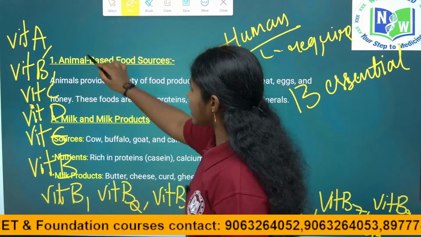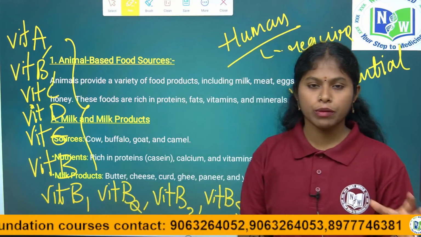These are the 13 essential nutrients required for the human body.